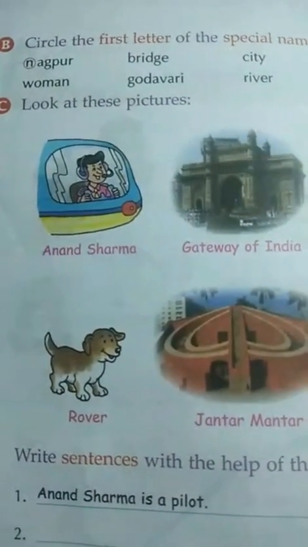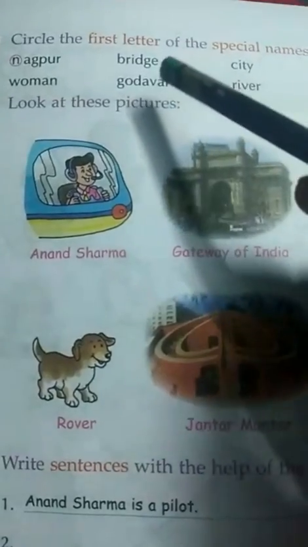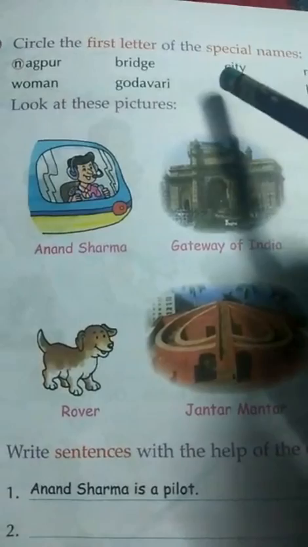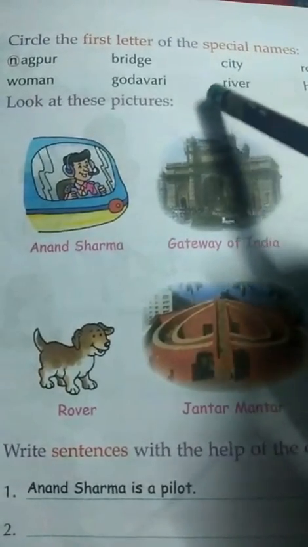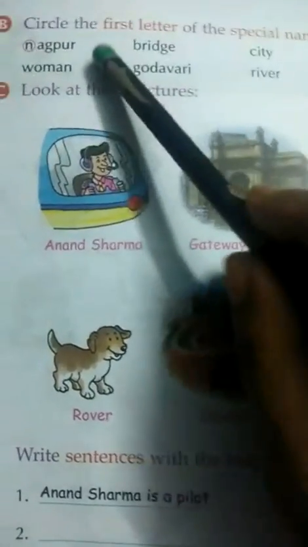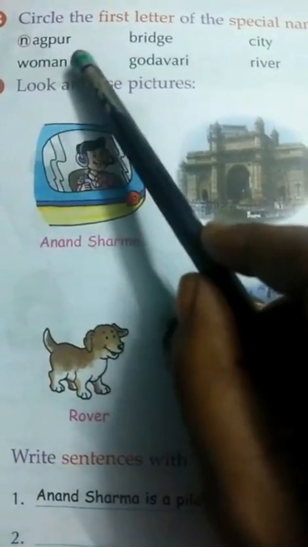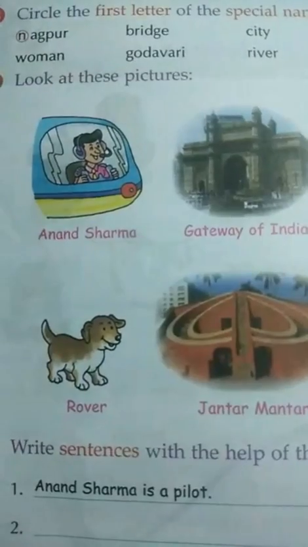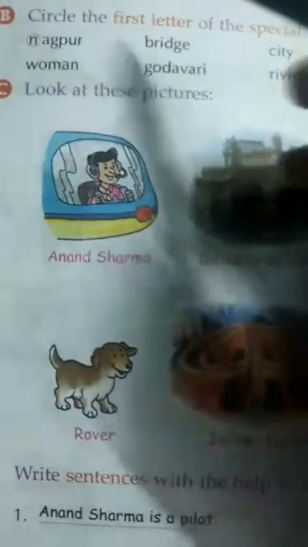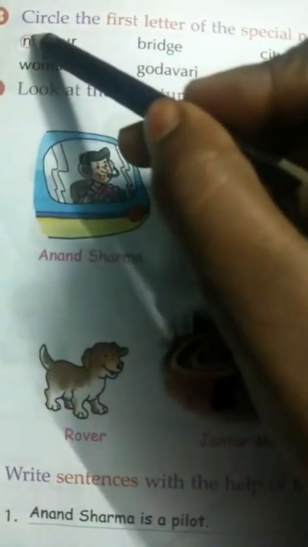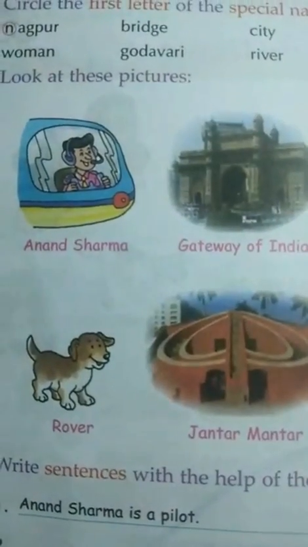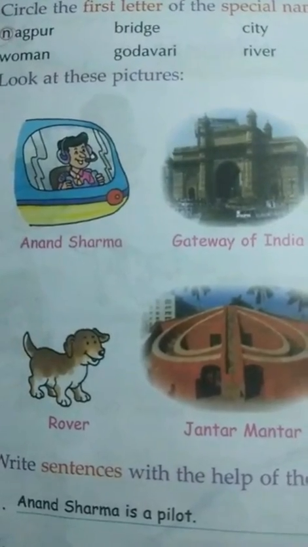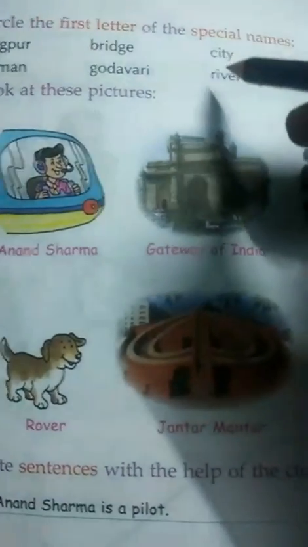Now here are given some examples: circle the first letter of the special name. That means whichever is a special name, circle that first letter. So in Nagpur, Nagpur is the name of a place, the name of a city. So N should be written as capital here.